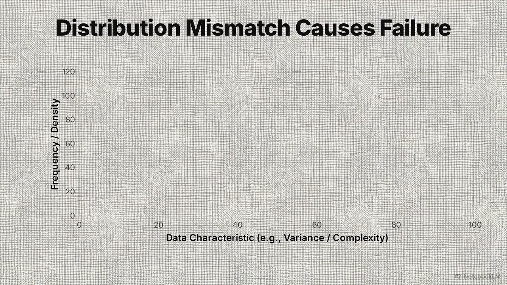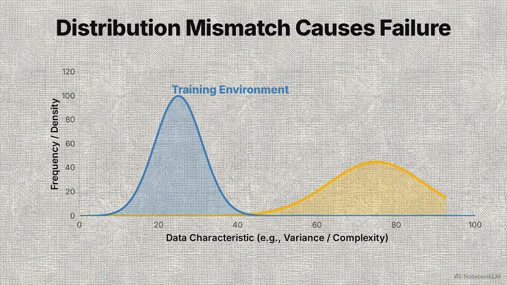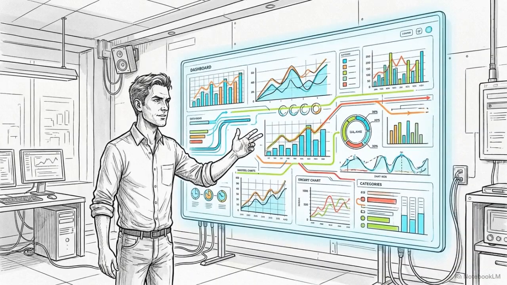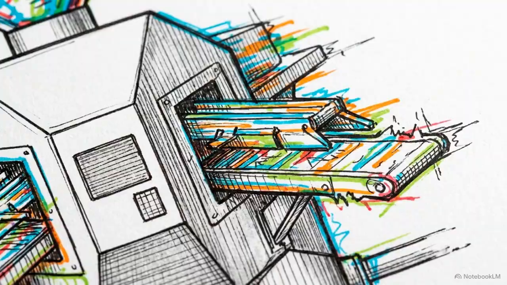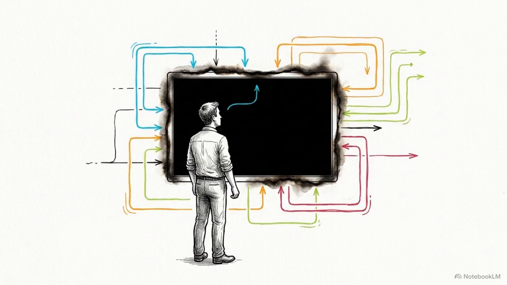It occurs when the distribution characteristics of the training environment do not align with the messy reality of the test environment. If the validation and test sets are not real, representative samples of the actual use case, your accuracy metrics are a hallucination. The model will break the moment it hits real users.